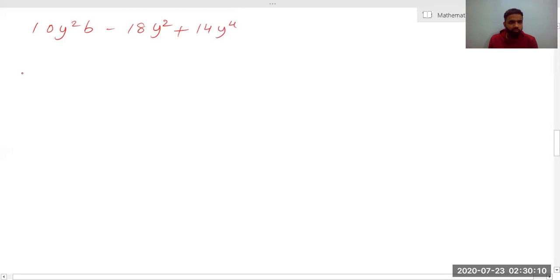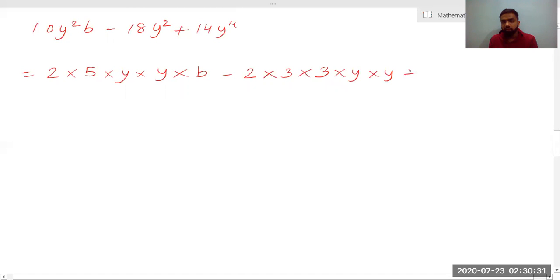So again we will try to take the factors. What is the factor? 2 into 5. I know 5 can't be split up more than this. 2 can't be split up more than this. For y square I can write it twice, y into y. b will be written once. Now 2 into 9. 9 can also be written as 3 into 3. Again y can be split up as y into y. Then again 2 into 7. Now I know that 7 can't be split up. Even 2 can't be split up. So I'll write y into y into y into y.